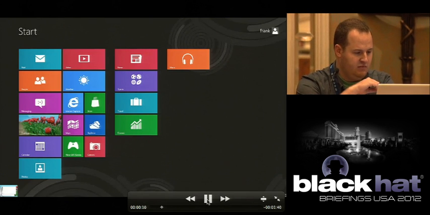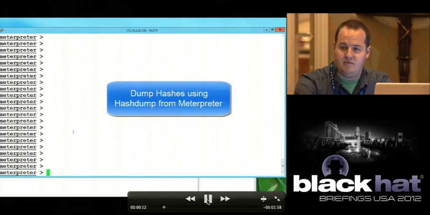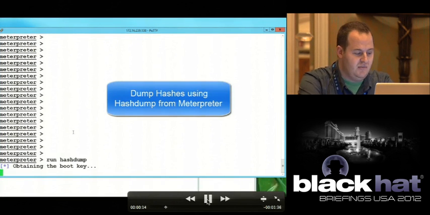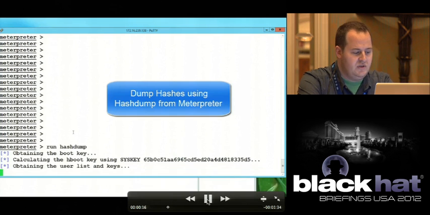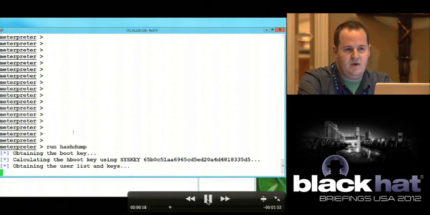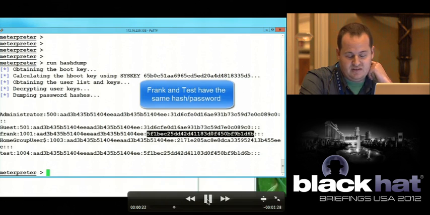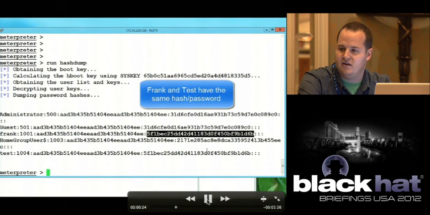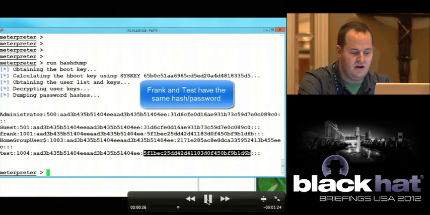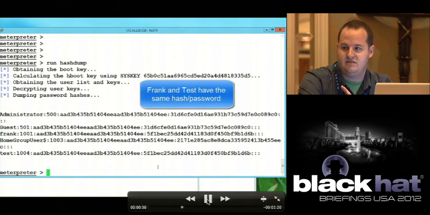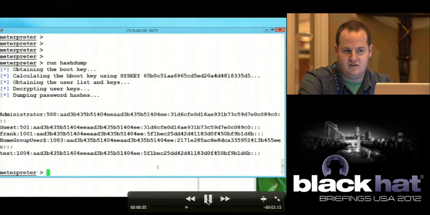So we're going to switch over to the desktop here, and we've got an interpreter shell, and we're going to be dumping the hashes. Within this system, we have two users. We have Frank and we have Test. Frank is using the exact same password as Test. So you can see here that the NT hash for that user, 5F1, is the exact same. So this matches up with our understanding. It's not salted. There's nothing special about this. They're using the exact same passwords and hashes.